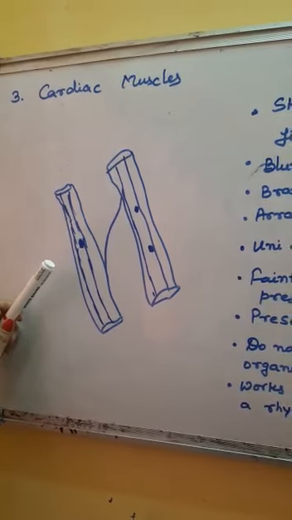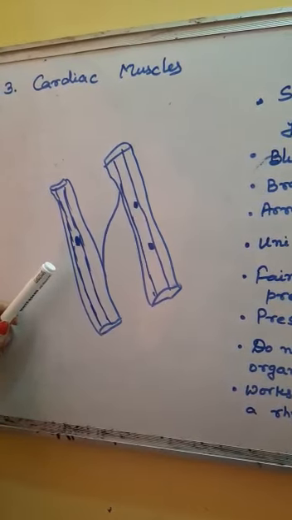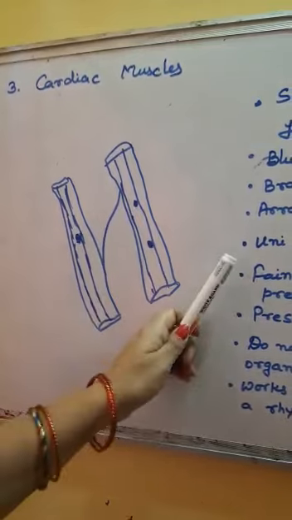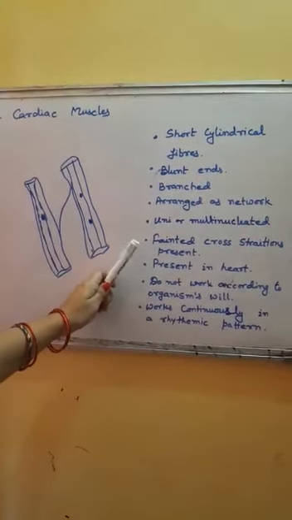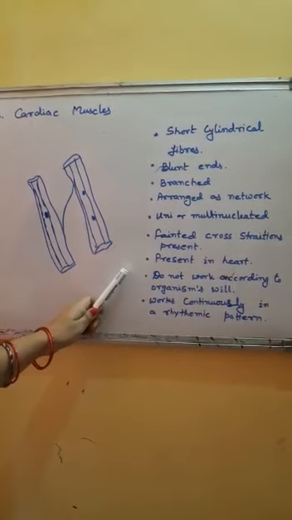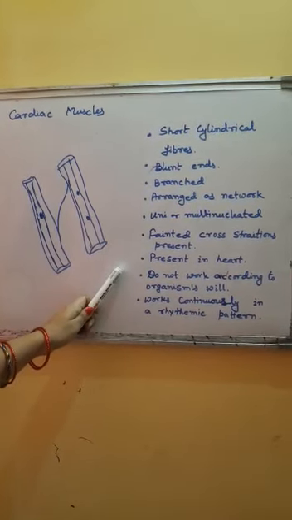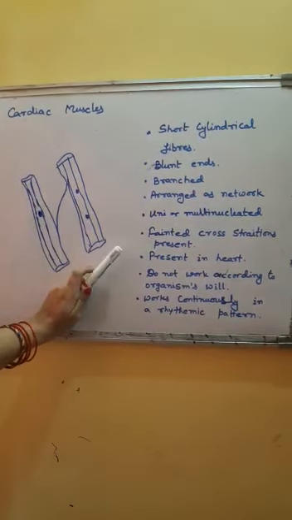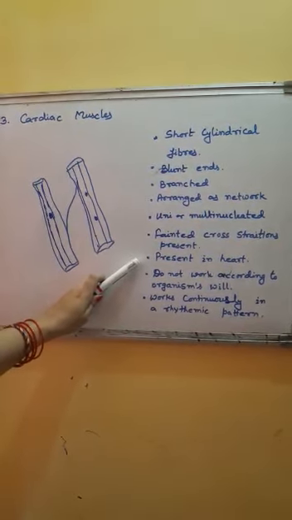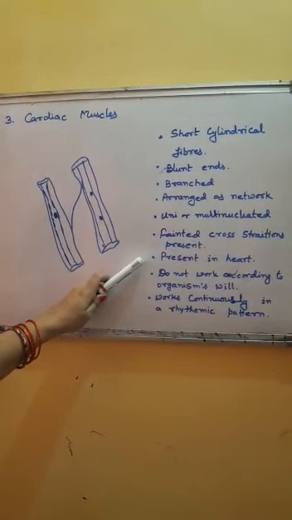Each fiber may contain one or two nuclei, meaning it may be uninucleated or multinucleated. Cardiac muscles are present in the heart, pulmonary veins and vena cava. These are confined to the region of the heart. Nowhere else are these found.